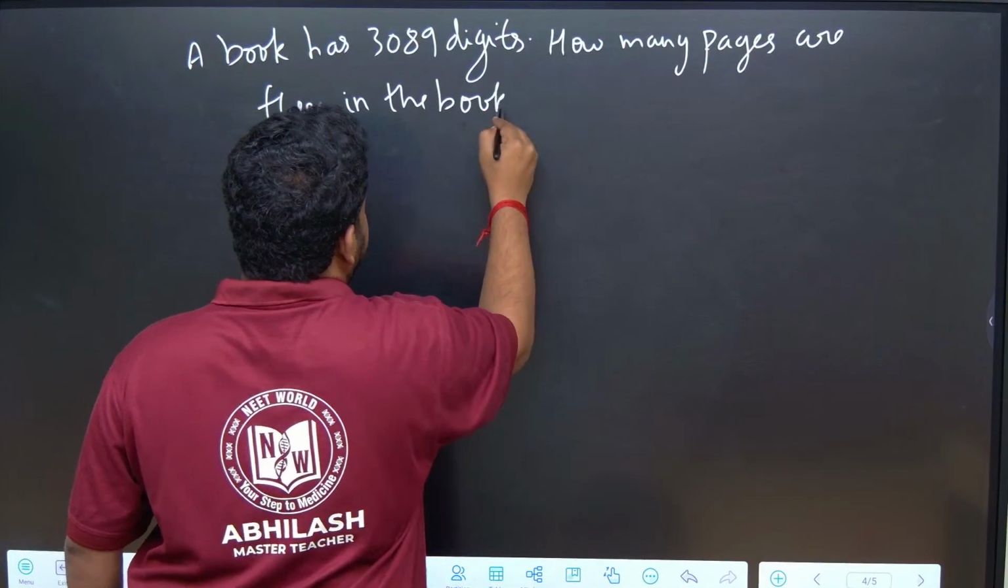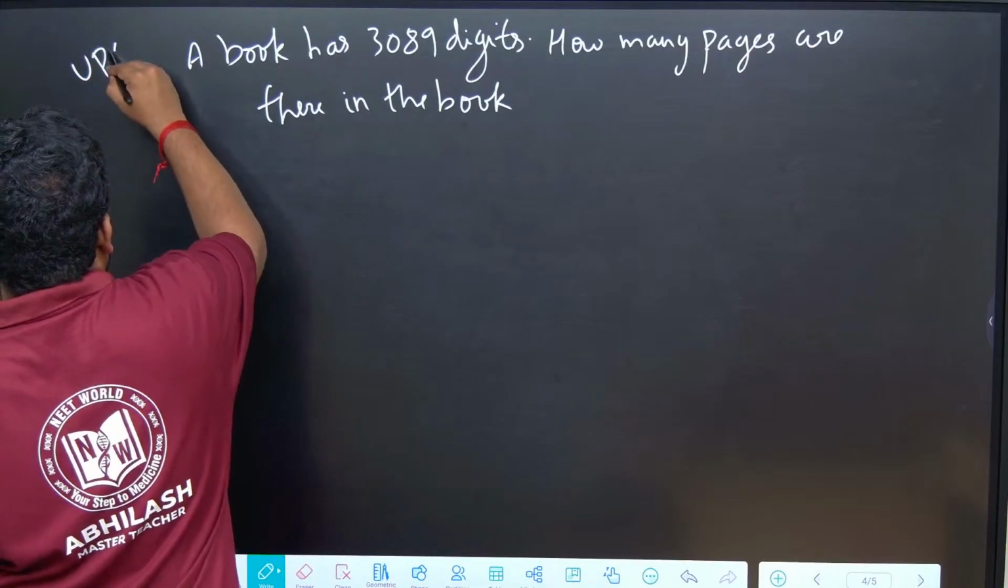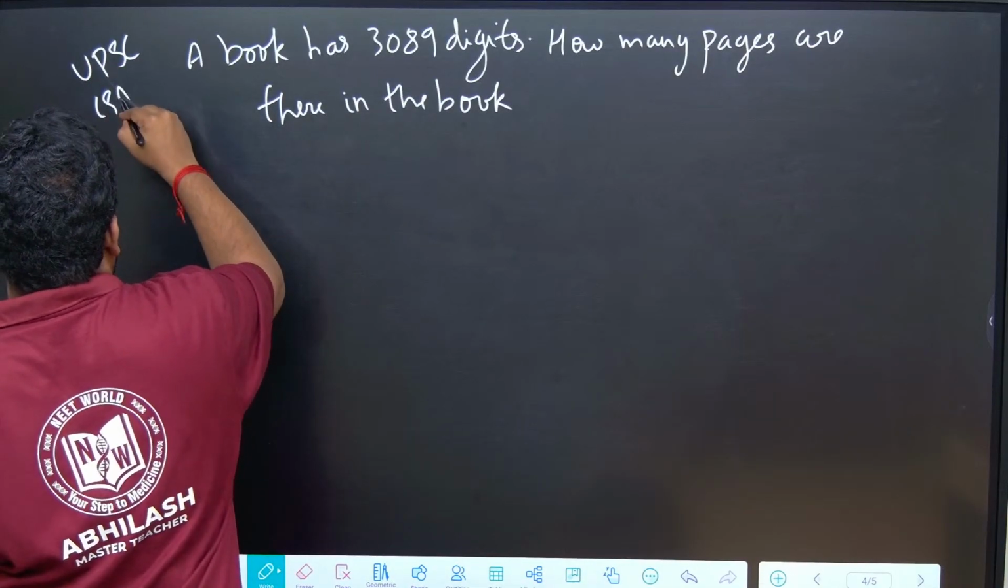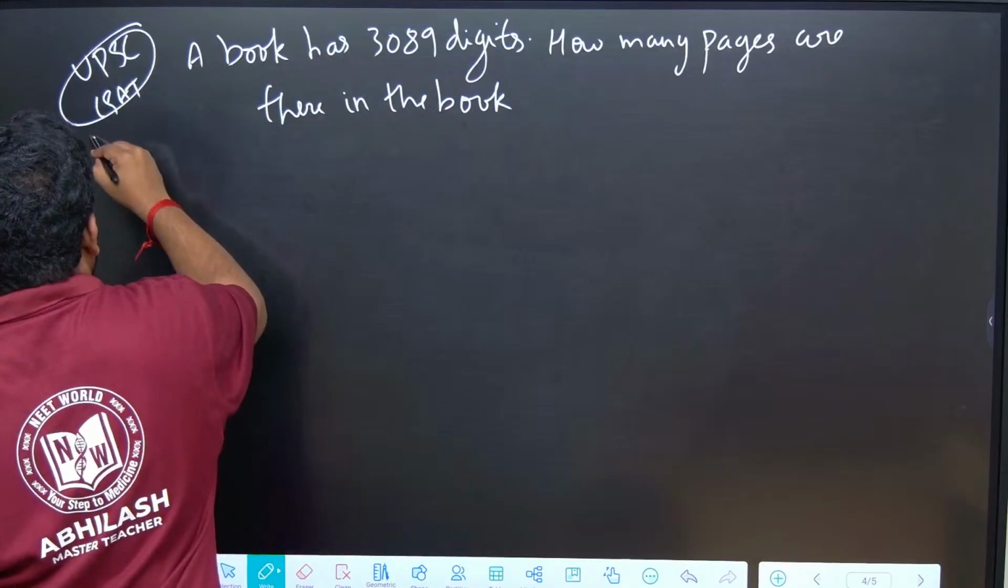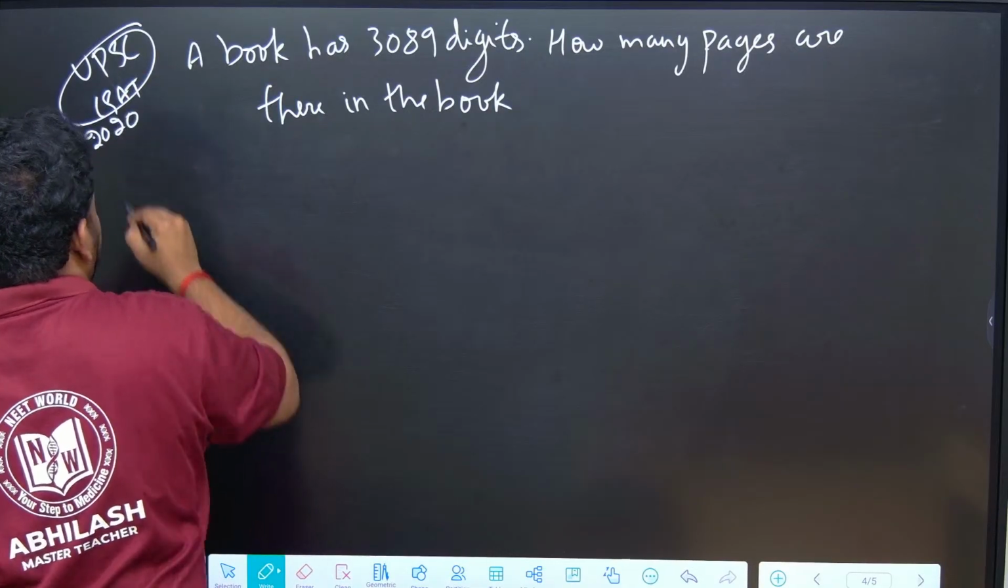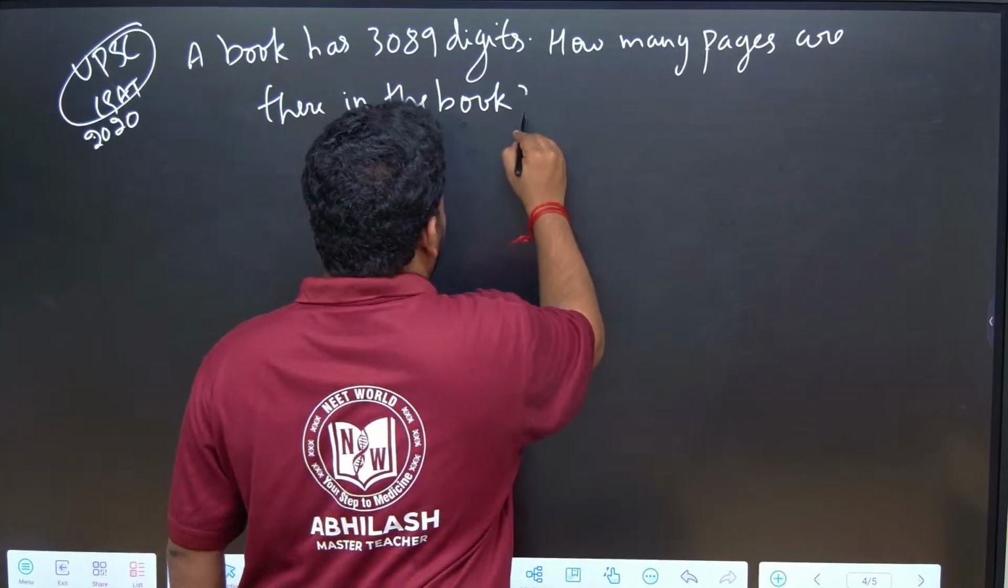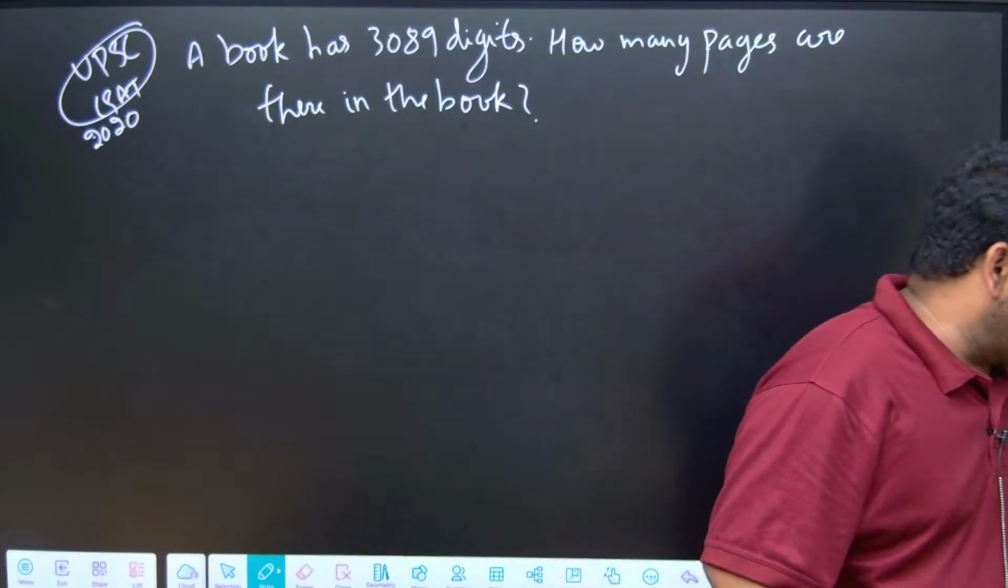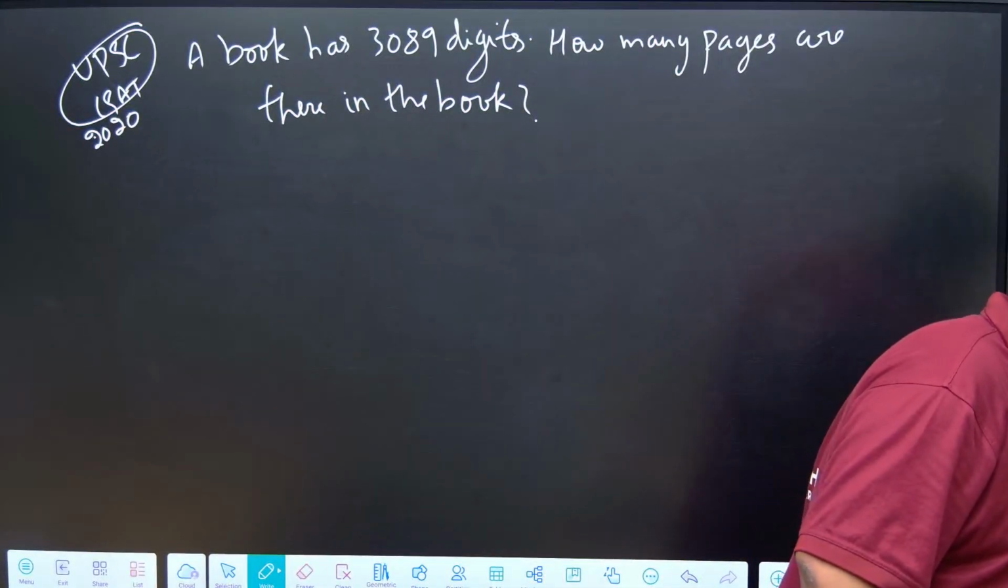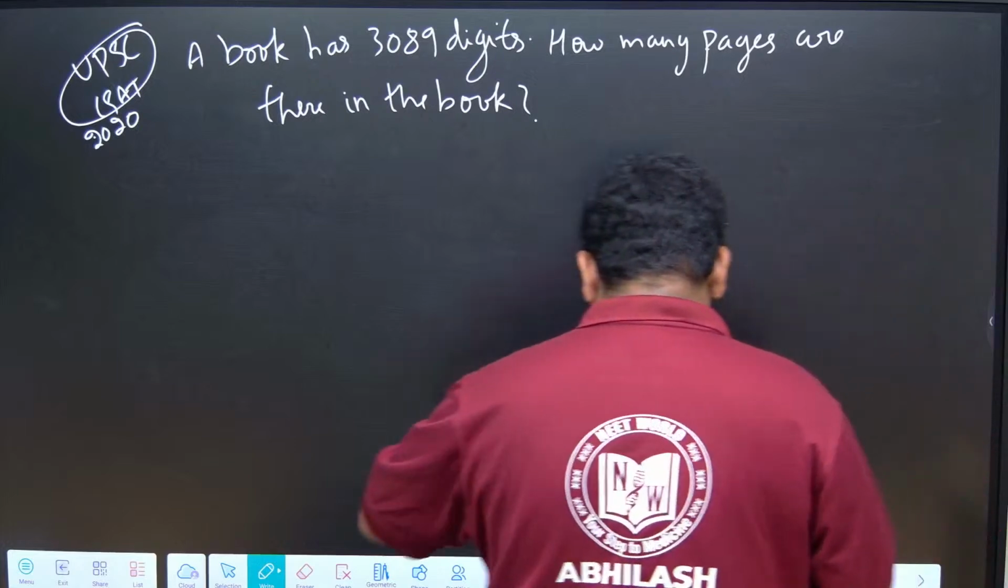This is a UPSC CSAT question. I am bringing you very important and very good questions that have been asked in various examinations. This is the UPSC CSAT 2020 question, and this is the reverse type. They are only giving the number of digits, and they have given the options also.